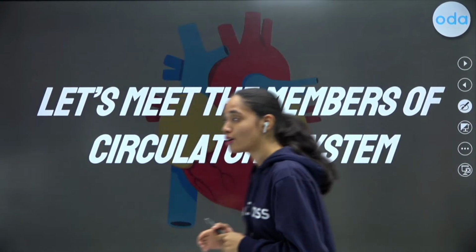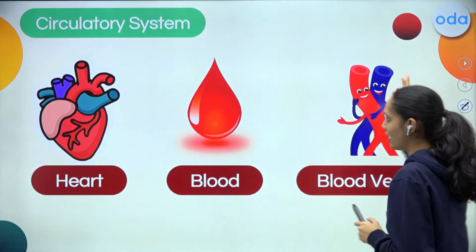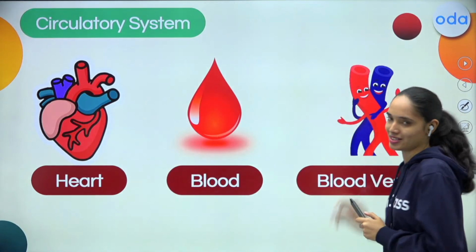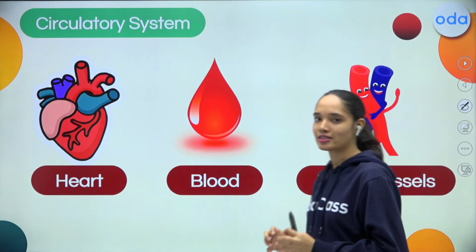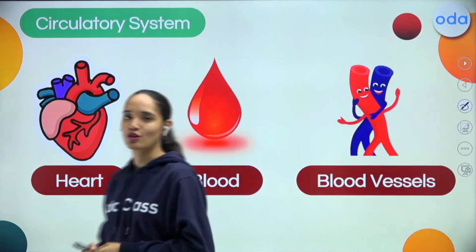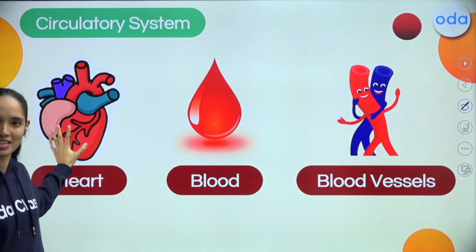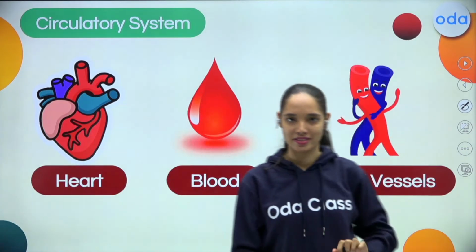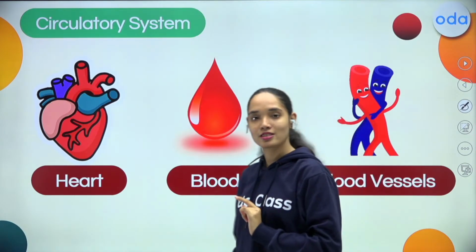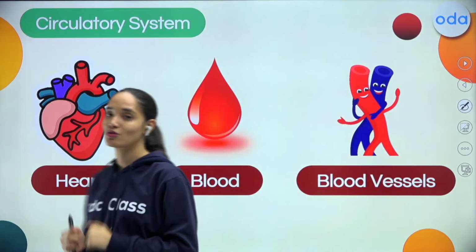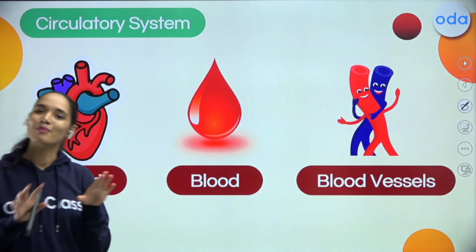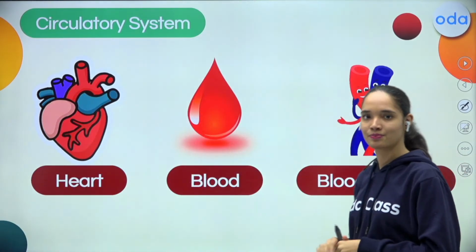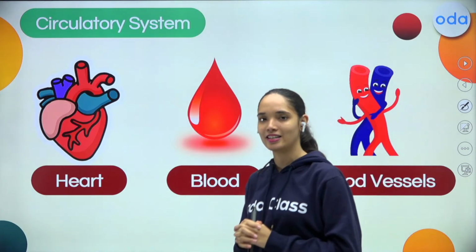The members of this circulatory system are heart, blood, and blood vessels. Now did you get to know, my dear students, why the circulatory system is known as the cardiovascular system? Because it comprises heart and blood vessels. Okay, students, is this clear?